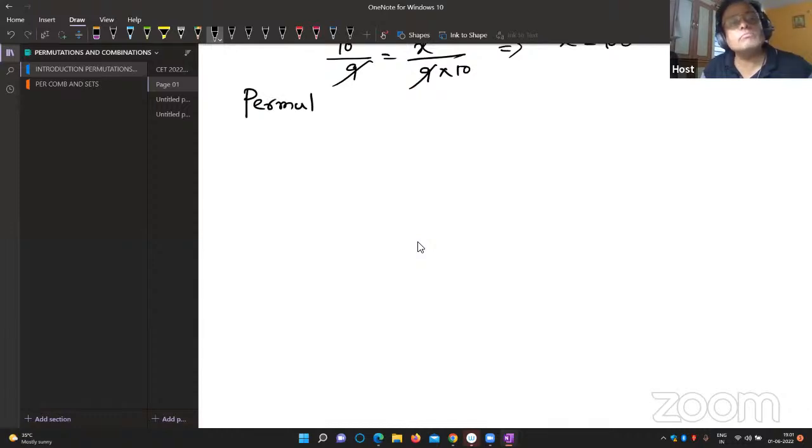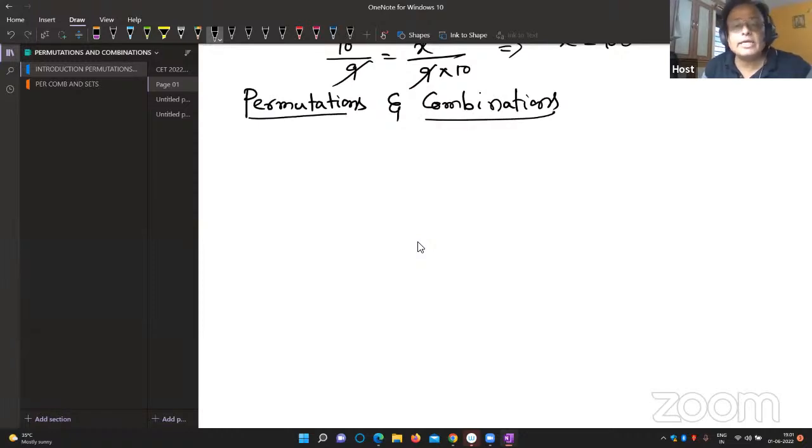Permutations. Memory based, only if you have good memory, and the combinations. Today I'll solve permutations, then we'll go for combinations. After that, day after tomorrow, I'm going to discuss definite integrals.